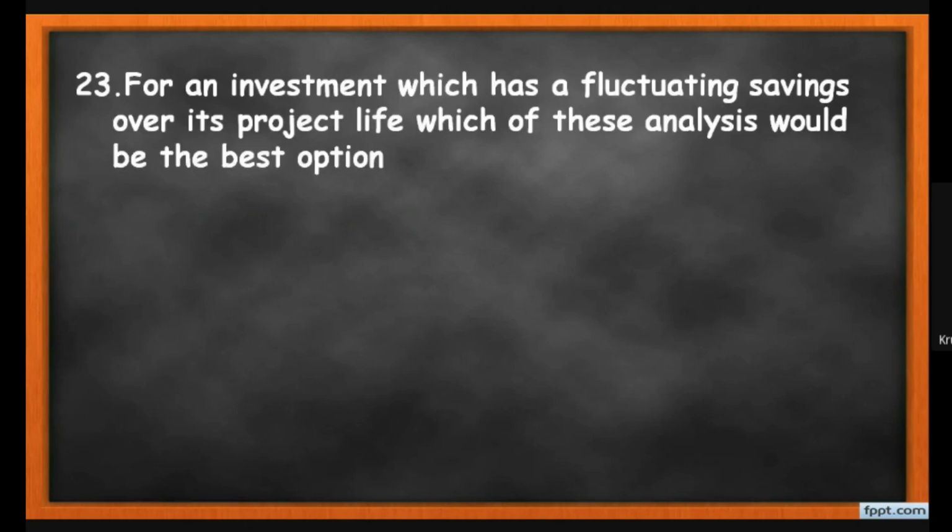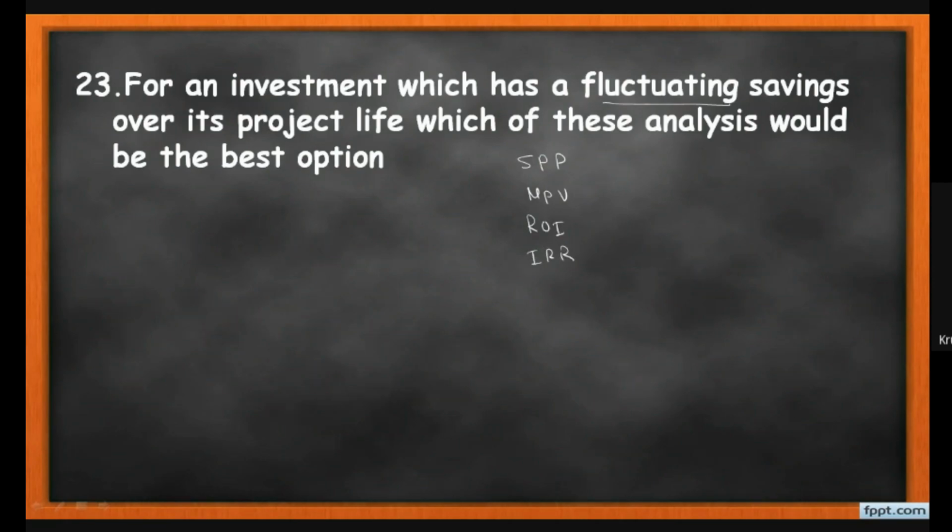Now the next MCQ, MCQ number 23. For an investment which has a fluctuating saving, meaning every year the saving cannot be the same, it fluctuates over its project life, which analysis is the best option? So students, as per our syllabus we have 4 different methods: the simple payback method, net present value, return on investment, and the internal rate of return.